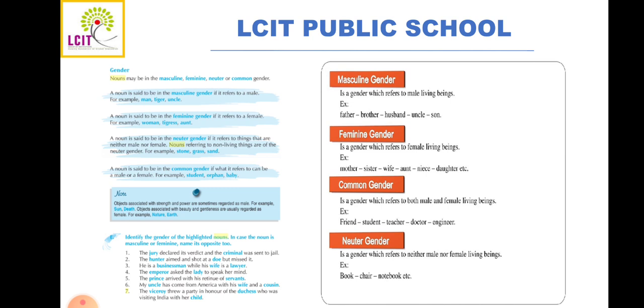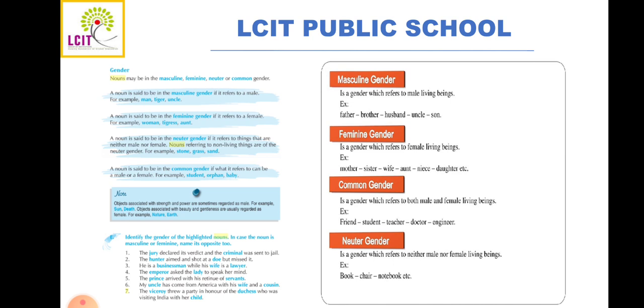Masculine gender denotes the male sex. Examples: boy, father, horse. Second is feminine gender. What is feminine gender? It denotes the female sex, means female gender. Examples are girl, mother, mare. Just the opposite of masculine gender is feminine gender.